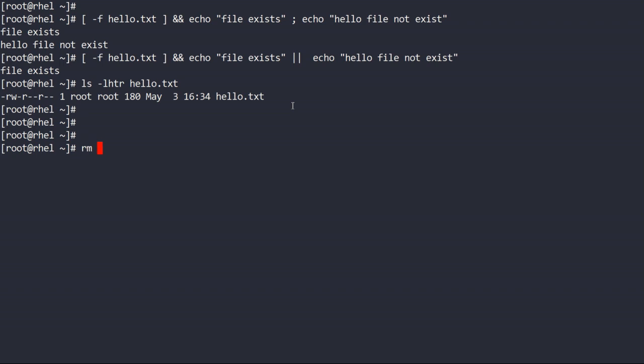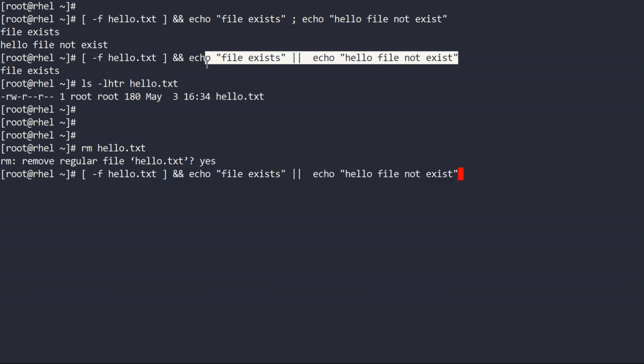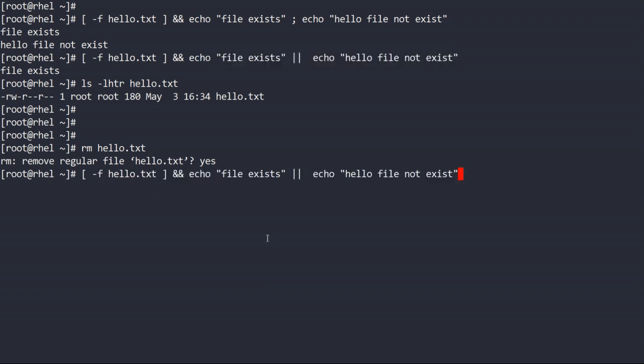Yes. If I remove the hello.txt, then see what will happen. File not existed. So in this way you can do the chaining of your commands.